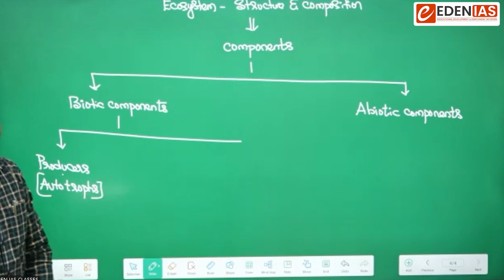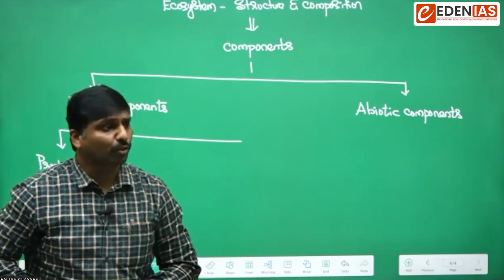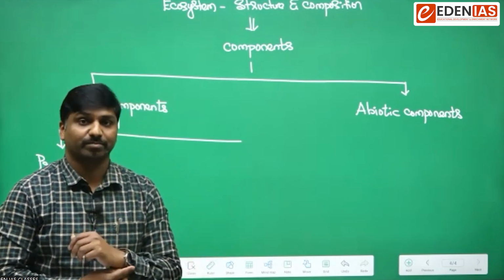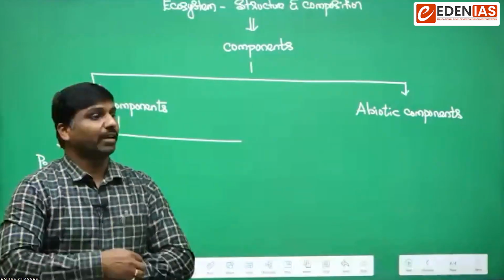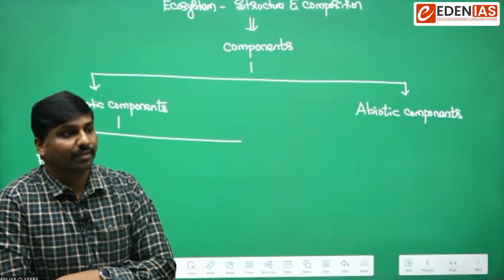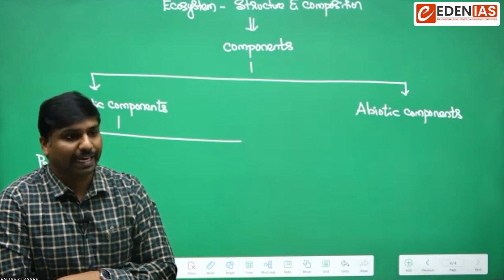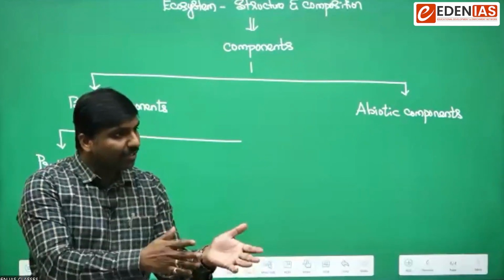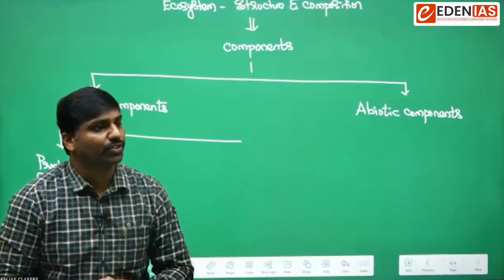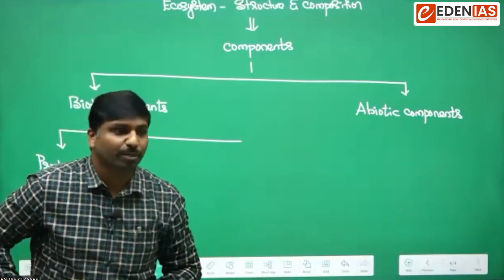Examples. Can you name any examples for autotrophs or producers? Plants, sir. Good. Green plants. In an aquatic ecosystem, can you name any? Green algae, sir. Good. So phytoplanktons. So green plants in the terrestrial ecosystem and phytoplanktons in the aquatic ecosystem are basically considered the producers.